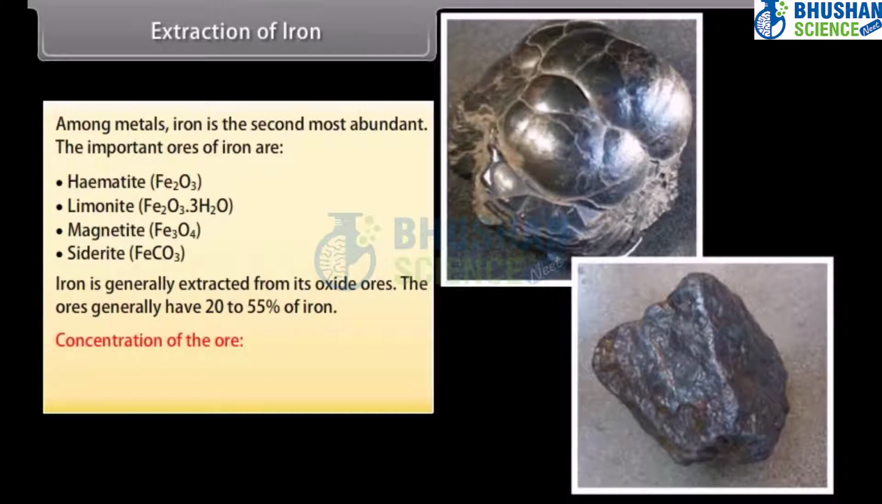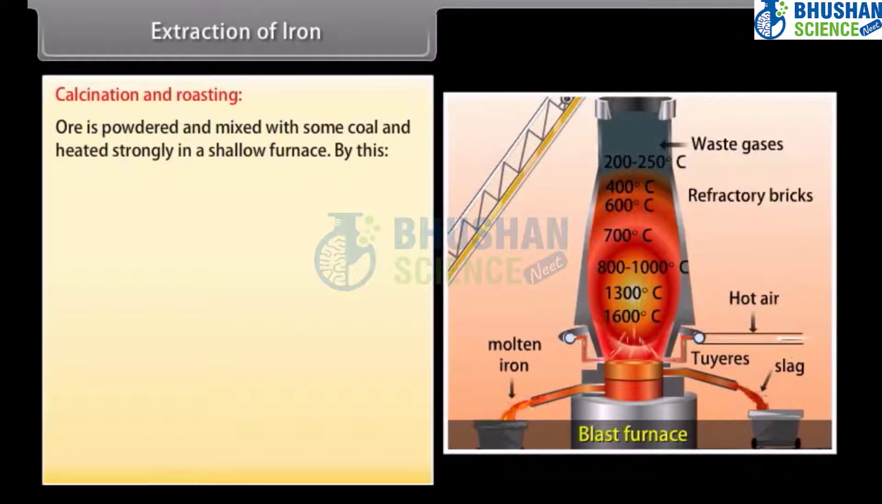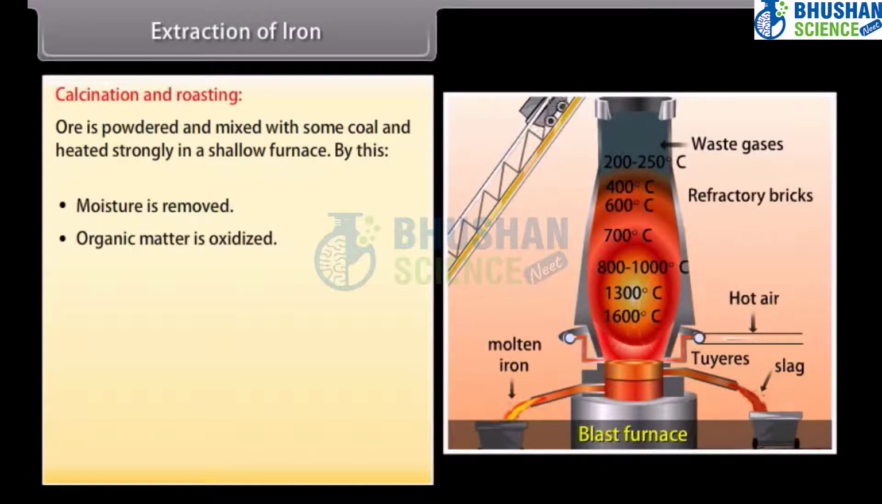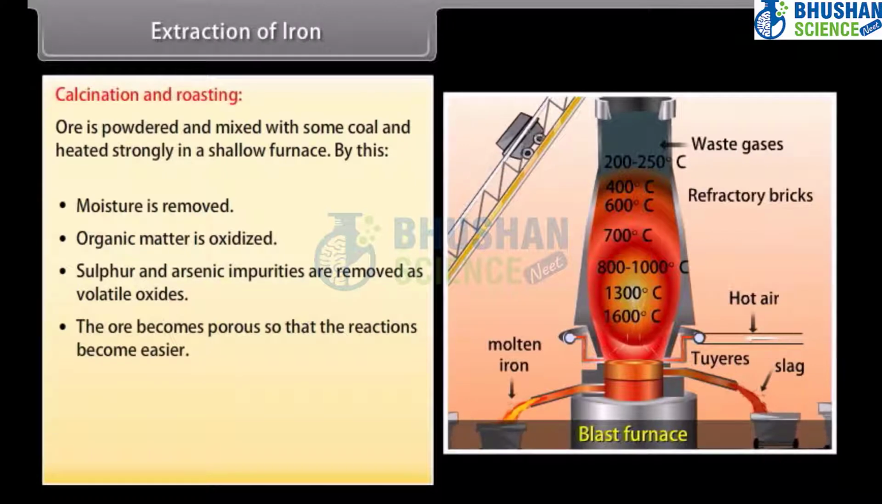Concentration of the ore. Impurities of clay, sand, etc. are removed by levigation, calcination and roasting. Ore is powdered and mixed with some coal and heated strongly in a shallow furnace. By this, moisture is removed, organic matter is oxidized, sulfur and arsenic impurities are removed as volatile oxides, and the ore becomes porous so that the reactions become easier.